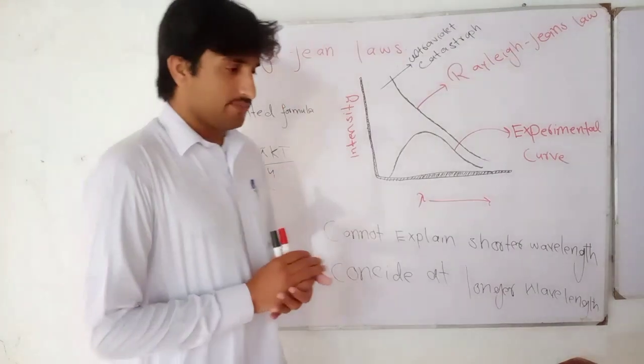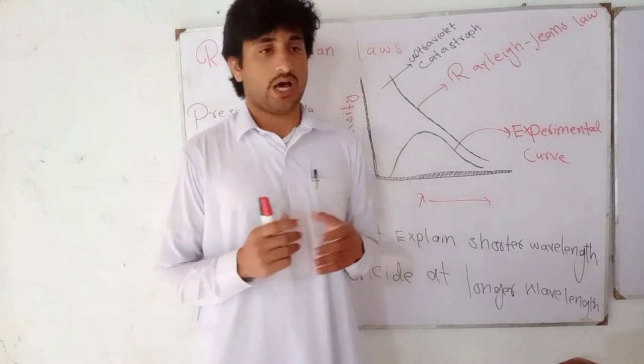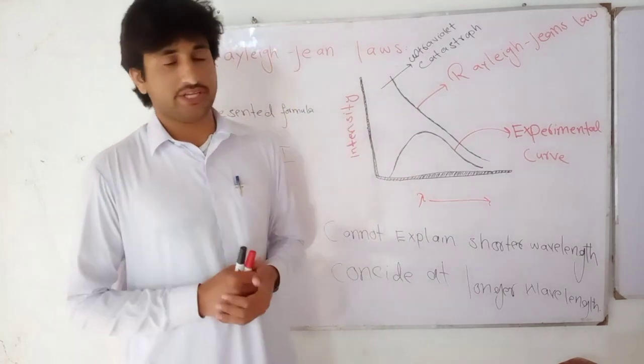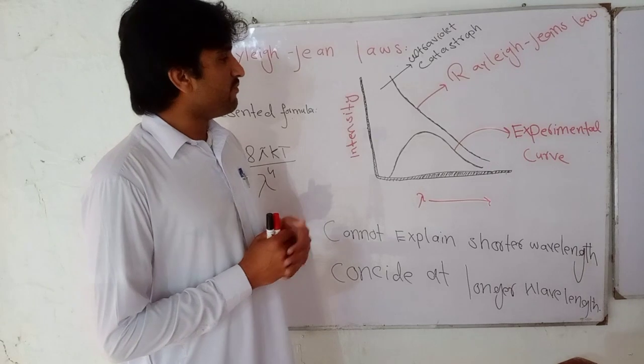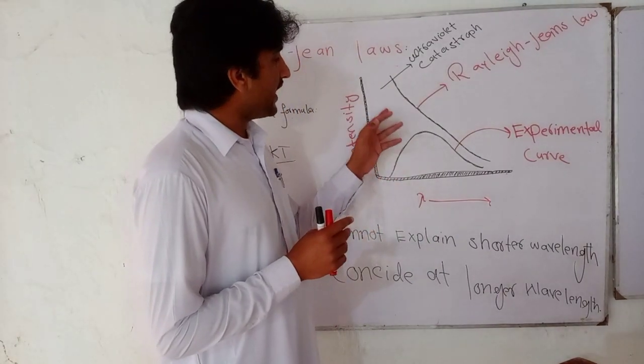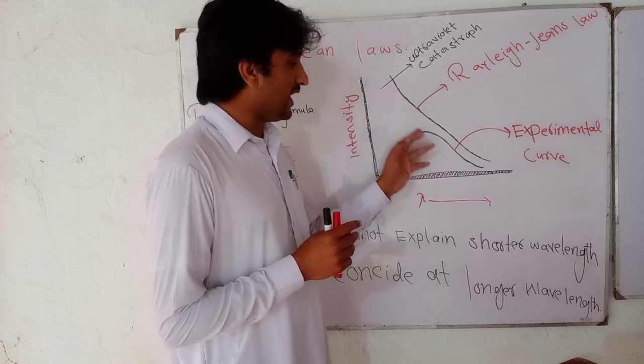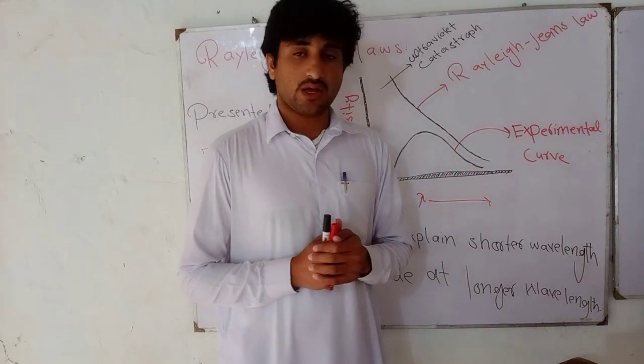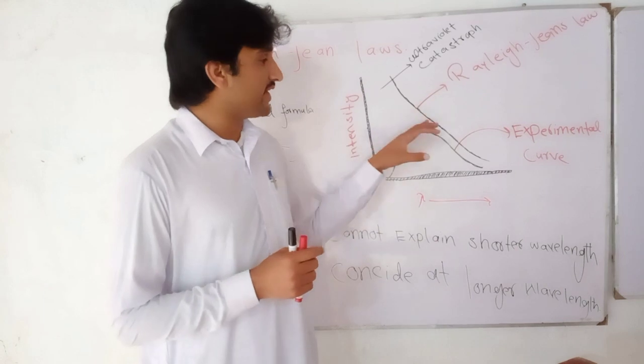Before Rayleigh-Jeans law, Wien displacement law was presented by the scientist Wien. Wien displacement law coincided at the shorter wavelength but fell at the longer wavelength. It failed to explain the black body radiation curve.